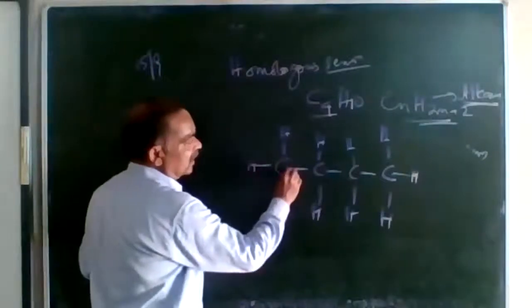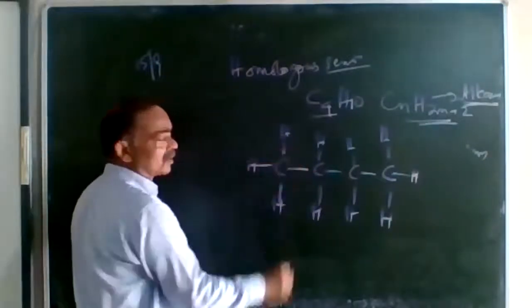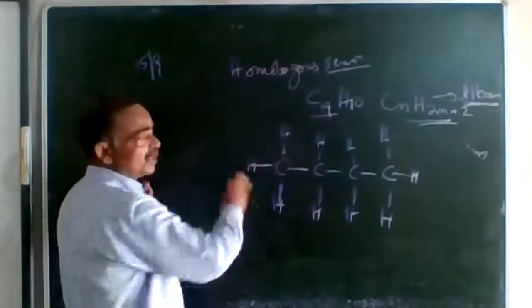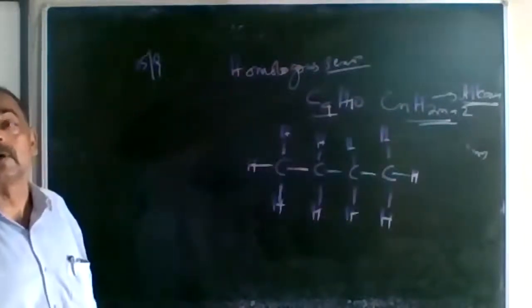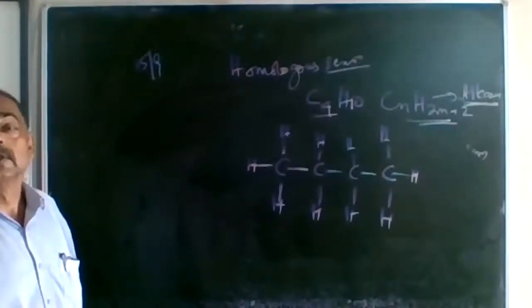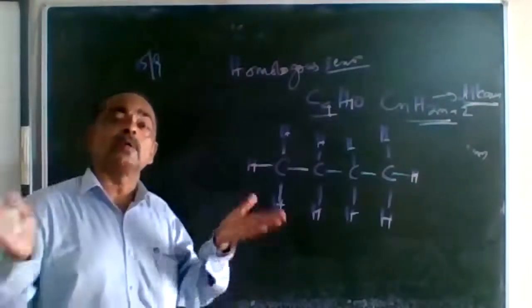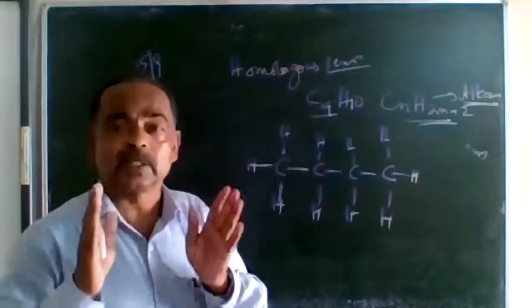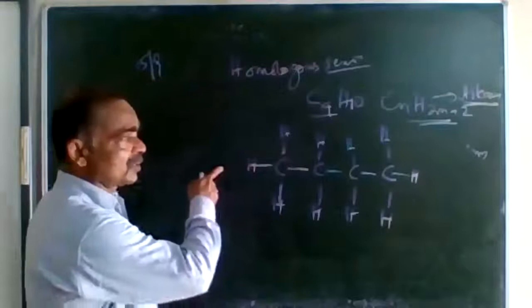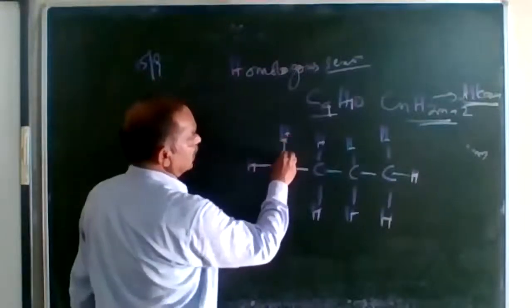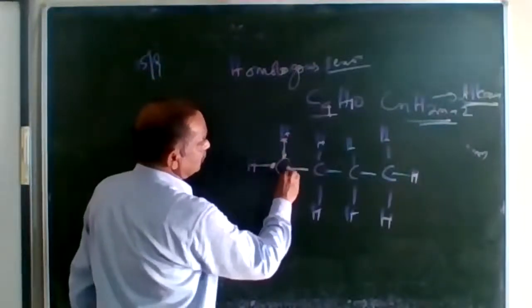Now this carbon has 2, 4, 6, 8 electrons, and hydrogen has 2. Similarly, every element has the same electronic configuration. Understood? So if we come to know that a particular compound belongs to this homologous series, we can make its structure easily. You understand this structure; this is the hydrogen electron, and these are carbons.